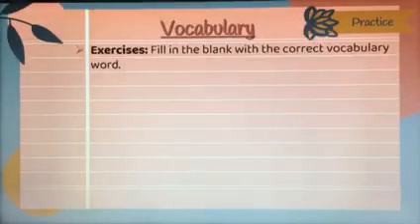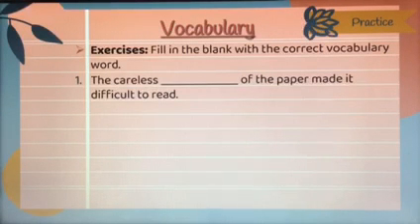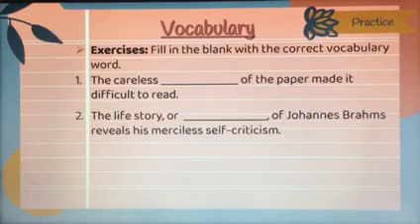All right, let's practice. Fill in the blank with the correct vocabulary word. Number 1, the careless blank of the paper made it difficult to read. Which one of our vocabulary words would fit that? Number 2, the life story or blank of Johann Brahms reveals his merciless self-criticism.